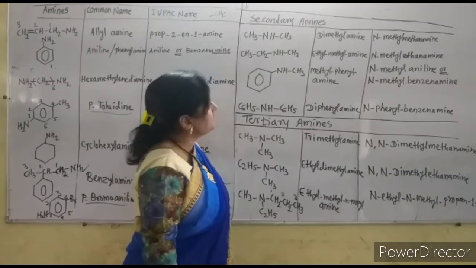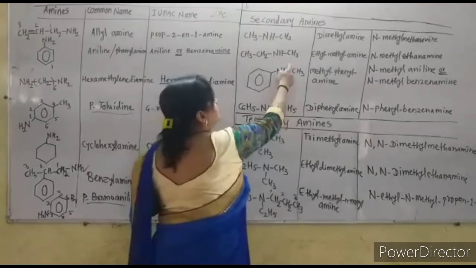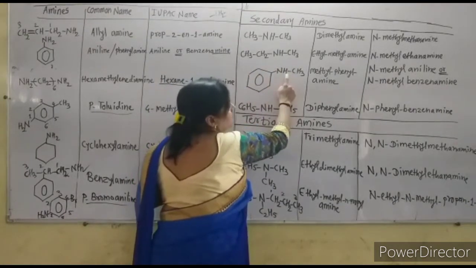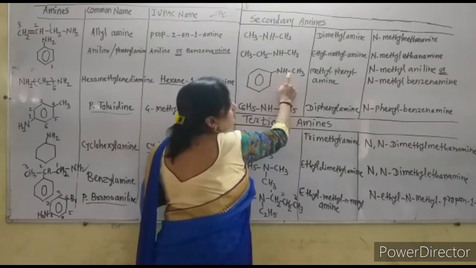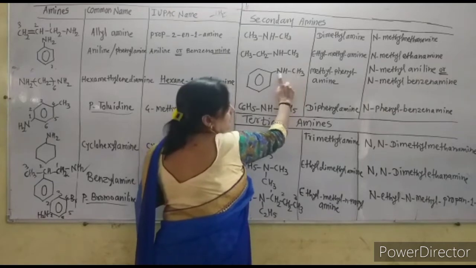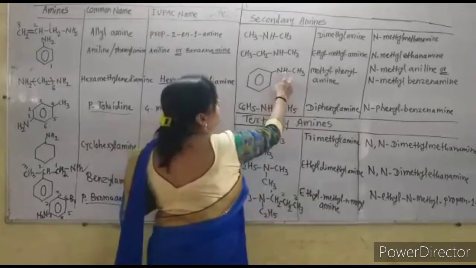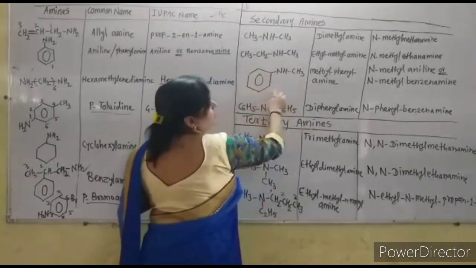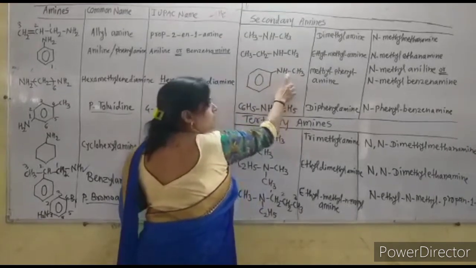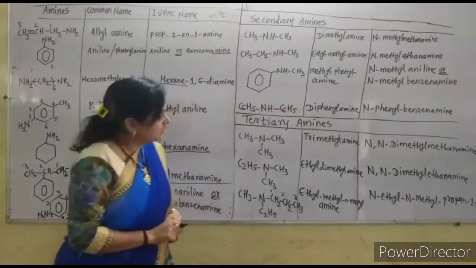In the IUPAC name system, the main part is aniline, and by replacing one of the hydrogens of the aniline, the methyl group is attached, so it is N-methyl aniline, IUPAC name, or N-methyl benzenamine, because this is benzenamine or aniline, and to that the methyl group is attached, so it is N-methyl benzenamine or N-methyl aniline.